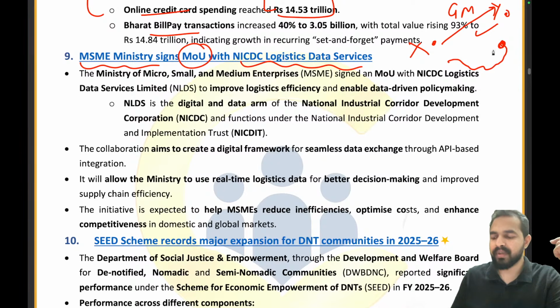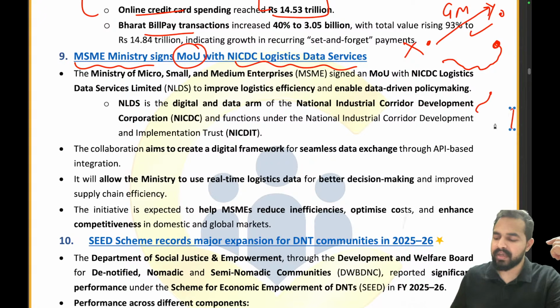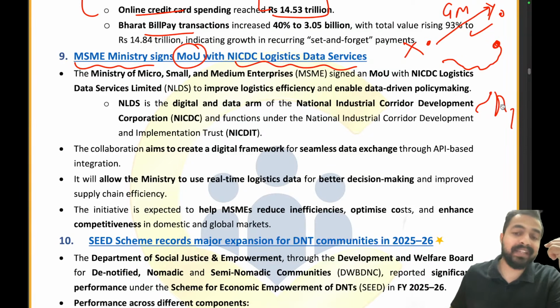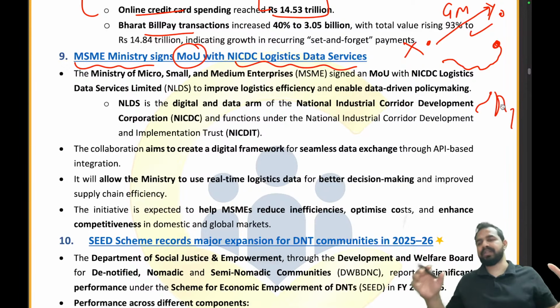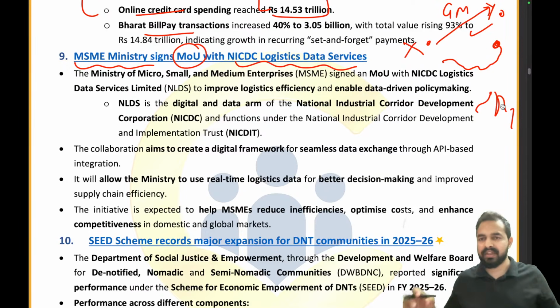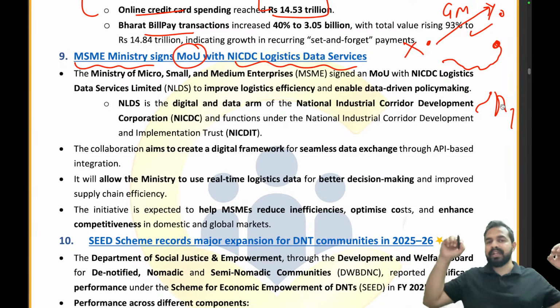Clear? So my dear friends, let me tell you, the same kind of issue was happening with the MSMEs. These MSMEs were basically sending their articles, right? And they were not analyzing why exactly there is a delay. If they are already having a set logistical network, definitely there will be fewer delays, and if there would be a delay, you already know that a delay is going to happen.